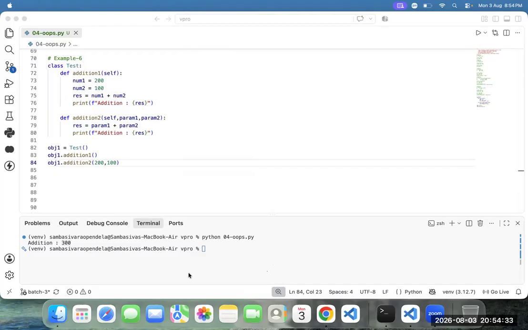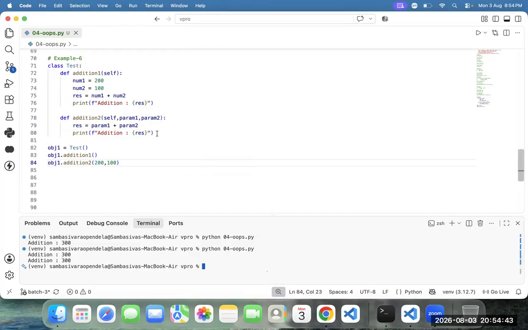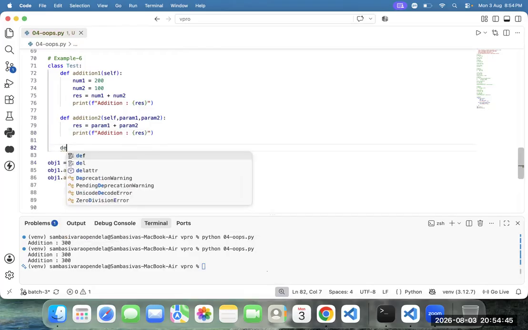We need to run the code. Same output, same output. But what is the difference? No parameters and with the parameters. Team, I'm explaining one more function again.